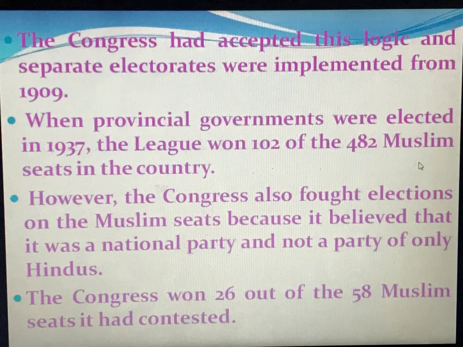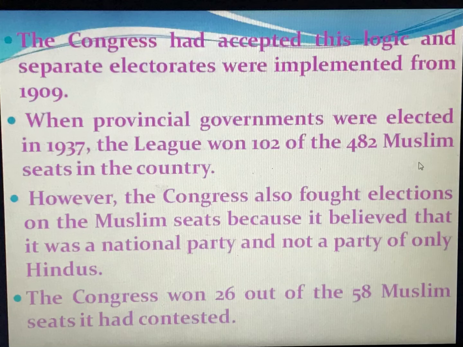Now the Congress had accepted this logic, and separate electorates were implemented from 1909. So from 1909 the Congress said okay, done, and separate electorates were implemented for the Muslims. When provincial governments were elected in 1937, the League won only one or two of the 482 Muslim seats in the country.